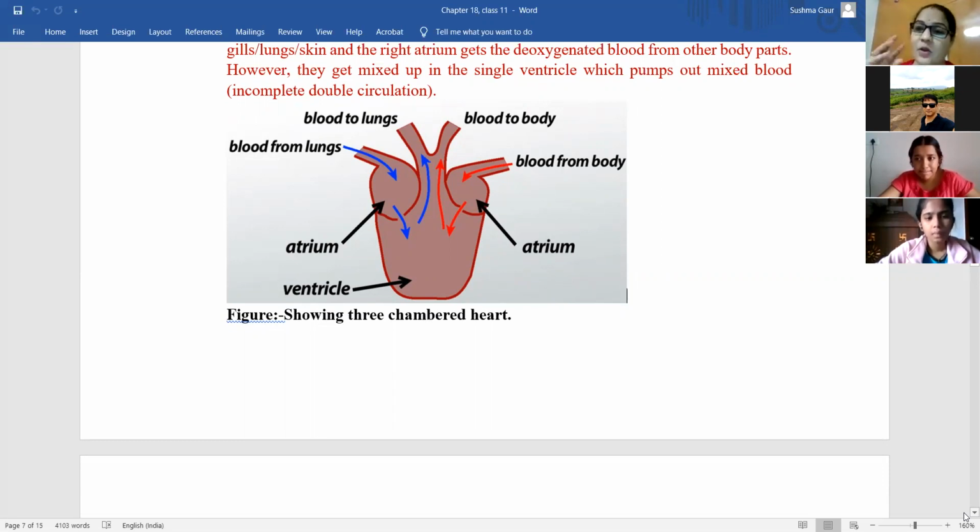You should say because both atrium and ventricle are separated, so oxygenated and deoxygenated blood ka mixing up is not possible. This is the drawback of 3-chambered heart, that it consists of 2 atria to receive the oxygenated and deoxygenated blood, but it consists of a single ventricle, jisse this oxygenated and deoxygenated blood will get mixed up. Okay, so this is the drawback of 3-chambered heart.